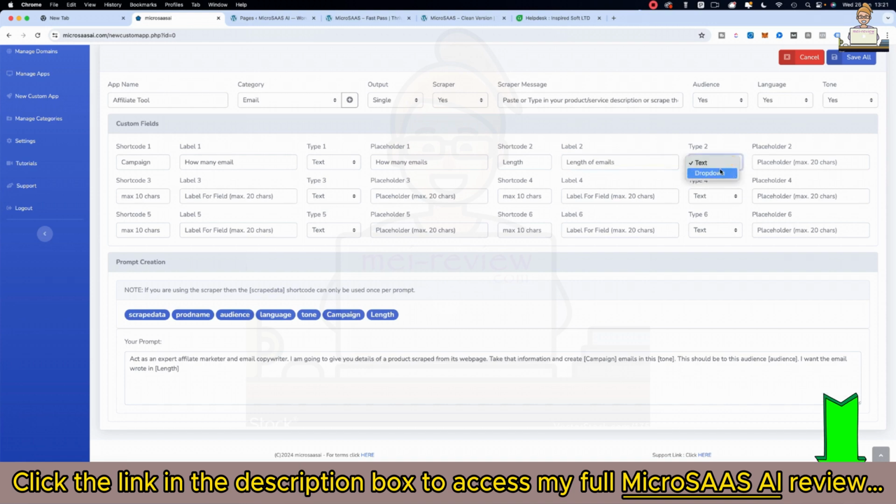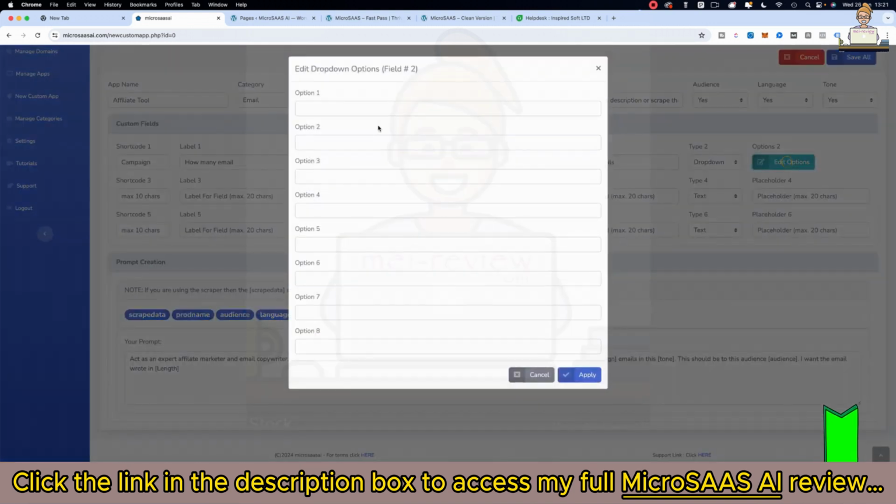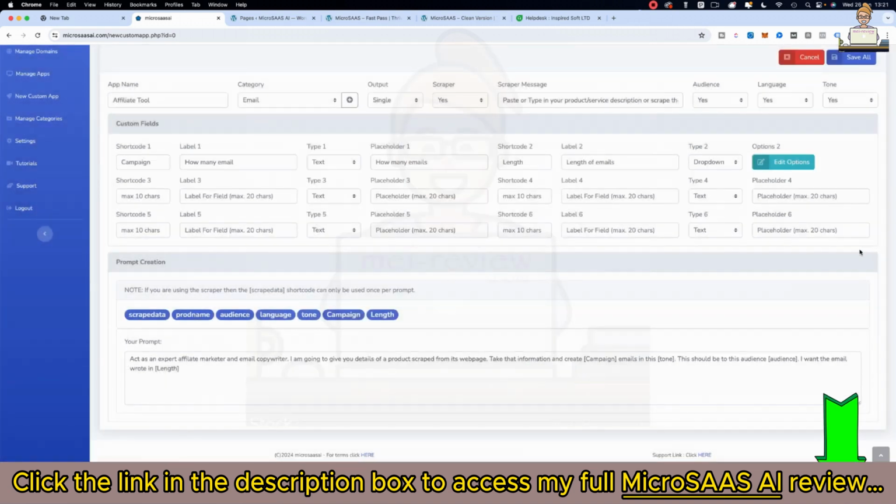and we'll do a drop down. So we'll edit the options. We'll put short and long. So you can do multiple options there as well. We'll just do that for now, and then I'll put in where I've scraped the data from. This should be an email to be written in length short emails.